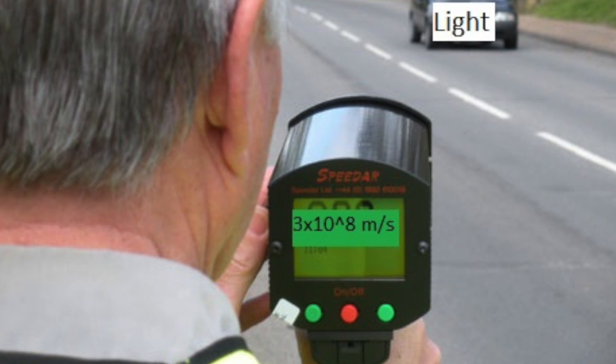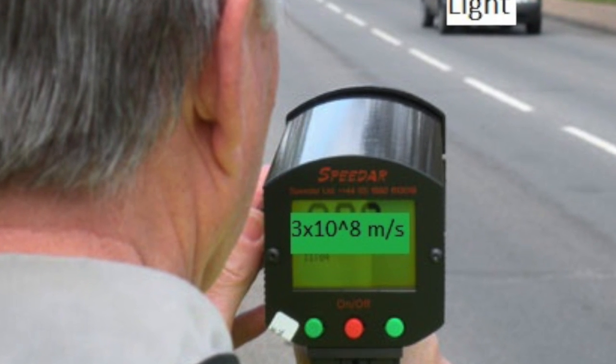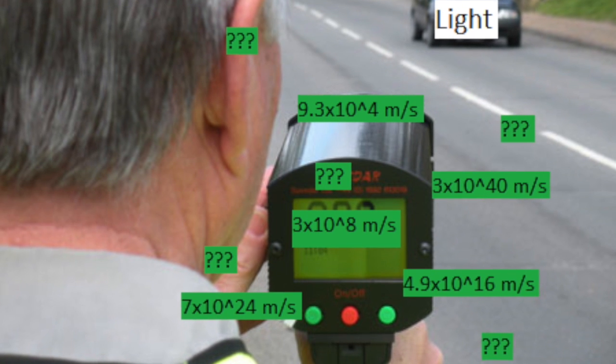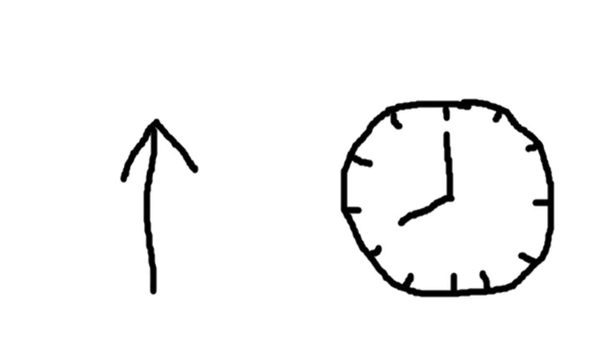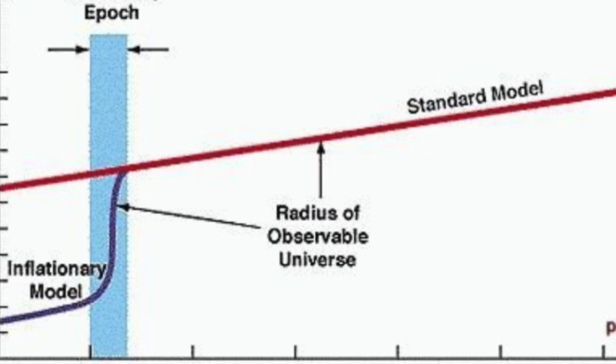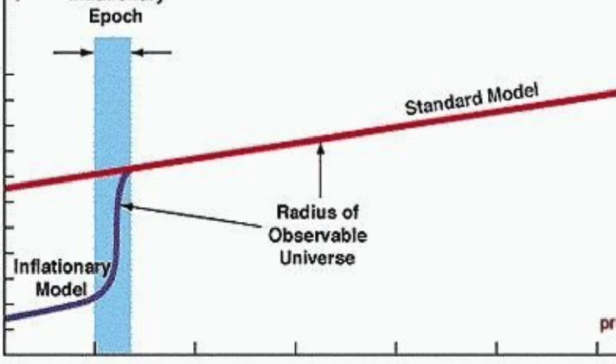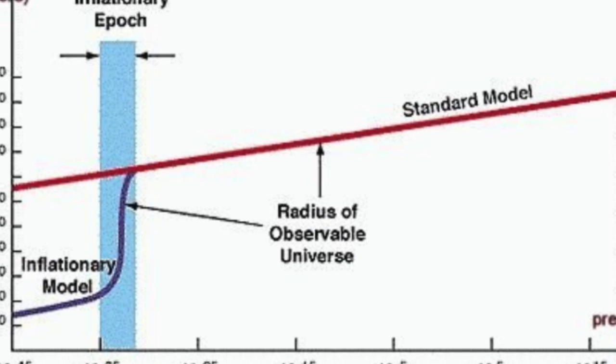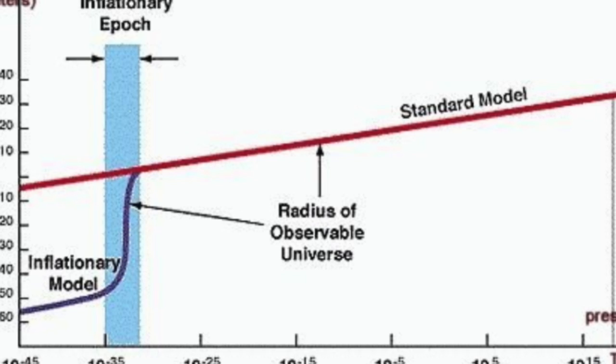The speed of light is approximately 3 times 10 to the 8 meters per second. However, it may not always have been this way. There are theories that suggest that this value has increased over time since the early stages of the universe. The gradient of the red line is equal to the speed of light as we know it today. The gradient of the blue line represents how the speed of light may have changed as a result of the rapid expansion of the universe.